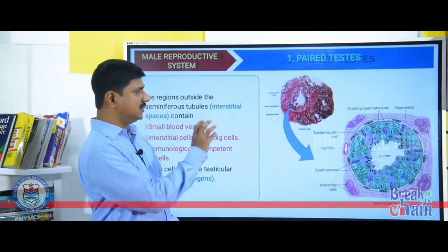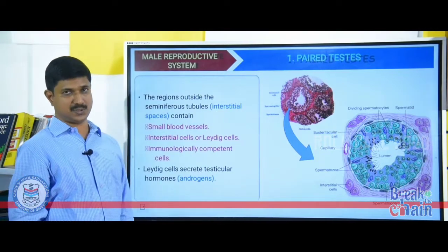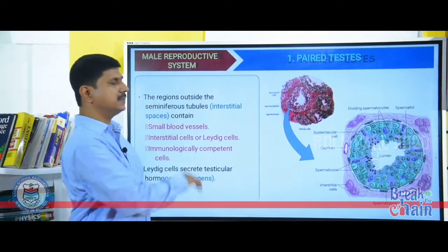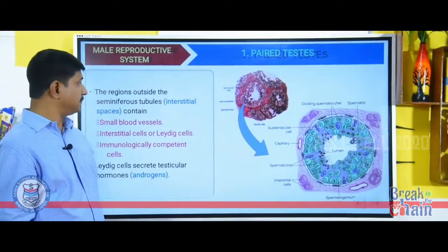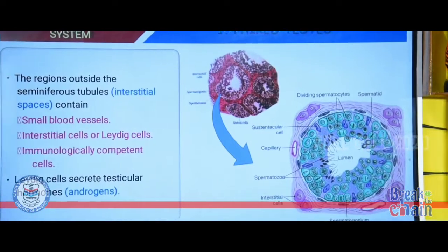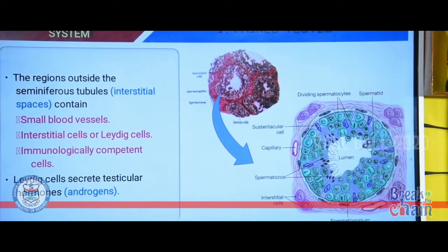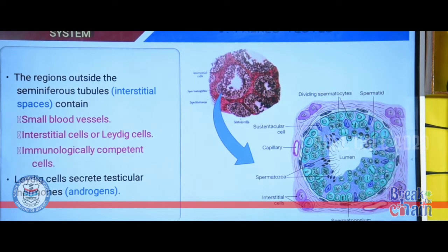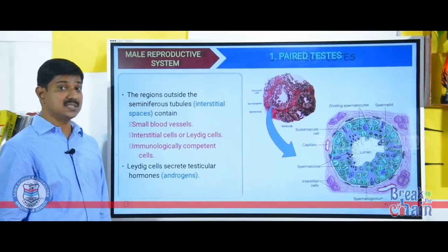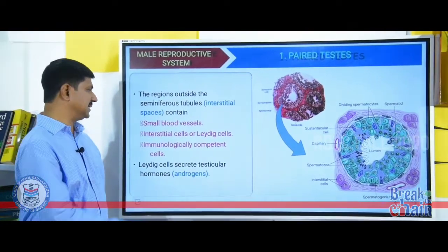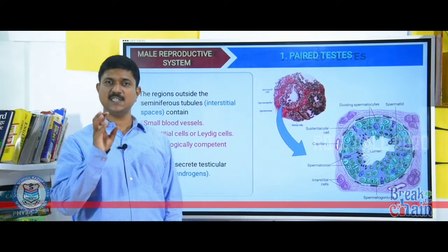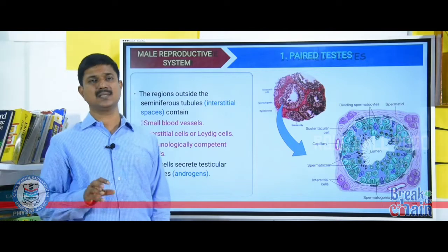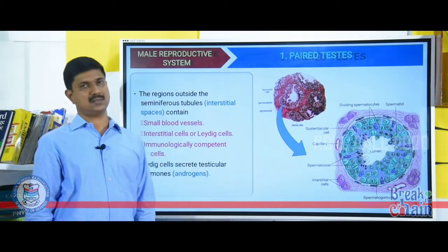Now see the region outside the seminiferous tubules. The region outside the seminiferous tubule is called the interstitial space. This interstitial space contains blood vessels. There are some cells present in the interstitial space, called interstitial cells, also called Leydig cells, and some immunologically competent cells. So mainly the interstitial space contains cells known as interstitial cells or Leydig cells.